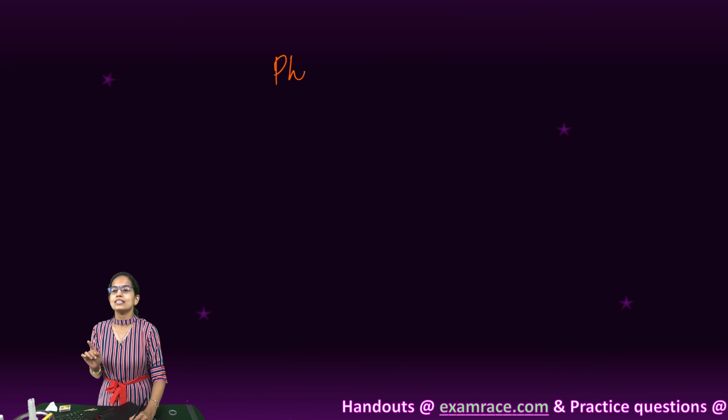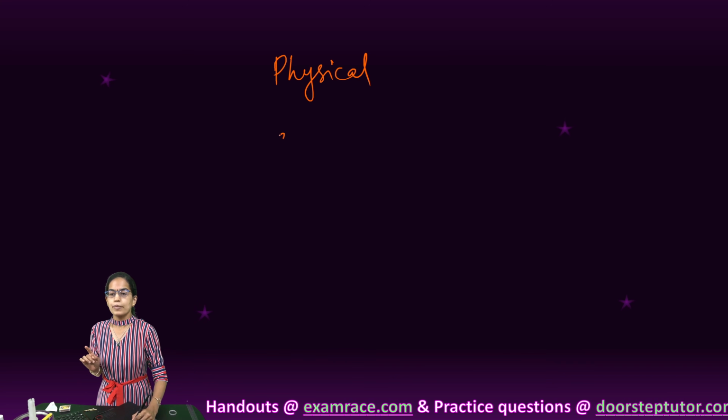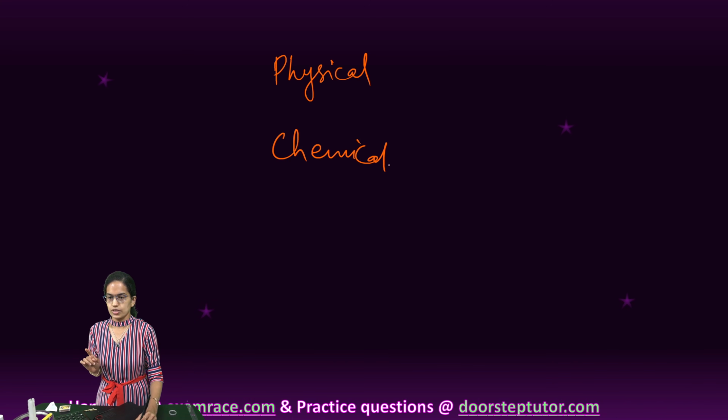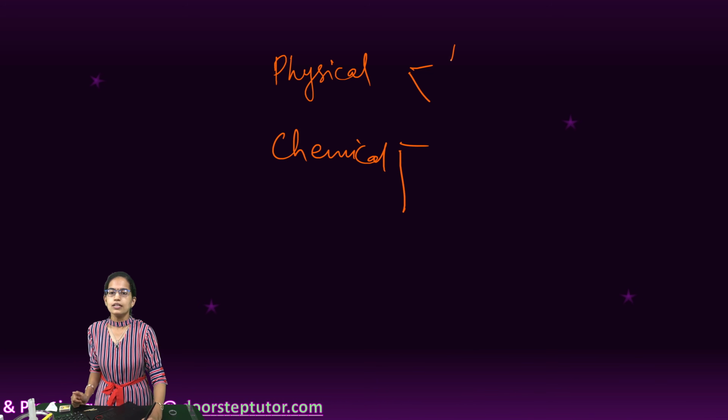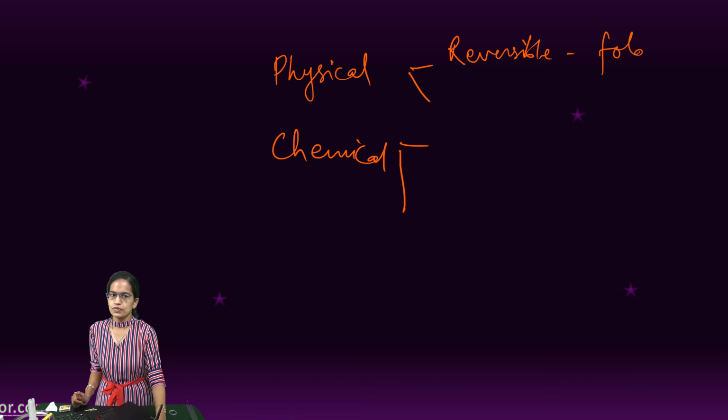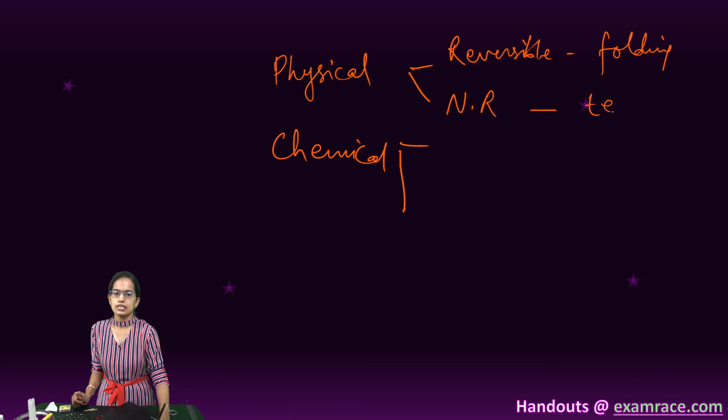So coming back to a quick summary. Never go by the words that physical changes are reversible, chemical changes are non-reversible. A simple example that we would cite for all the four again: physical reversible change, I can say folding of the paper. Physical non-reversible change is tearing of the paper.